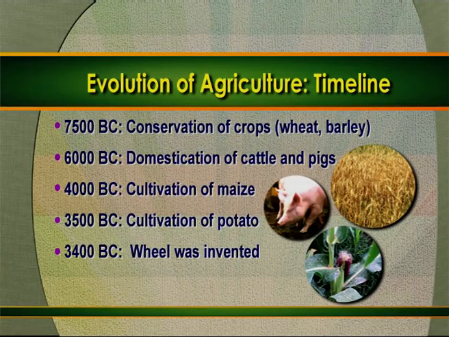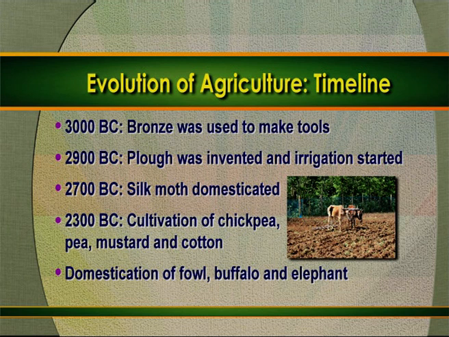Now, here we will see the timelines of development of agriculture. The domestication of crops such as barley and wheat started during 7500 BC. Domestication of cattle and pigs started in 6000 BC. The cultivation of maize started in 4000 BC. The cultivation of potato started in 3500 BC. The wheel was invented during 3400 BC. Bronze was used to make tools in 3000 BC. The plough was first invented and irrigation was started in 2900 BC.